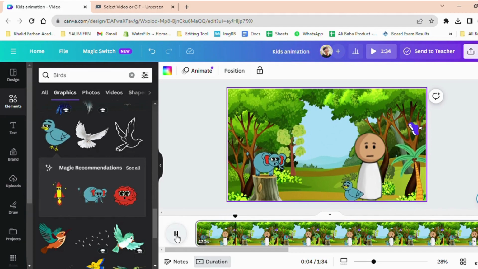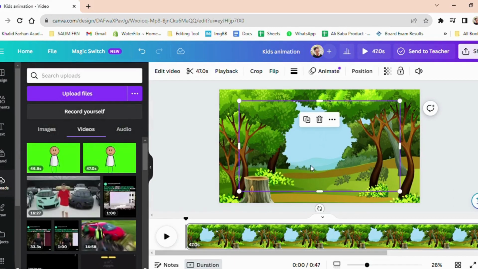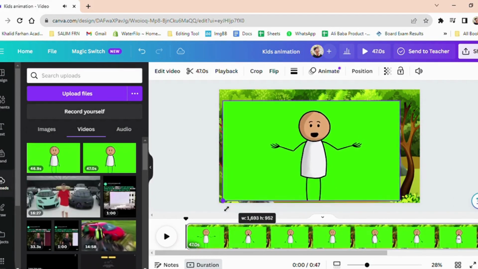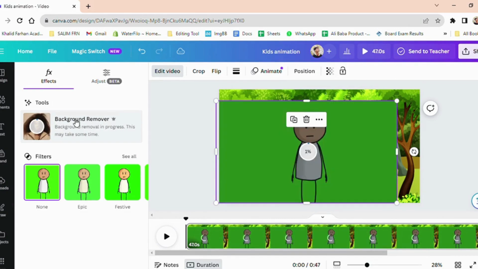Now our background is set. Then from the Upload menu, we just drag and drop our animation video. Now let's take the next crucial step in our process, removing the green background from our animated video. To get started, click on the Edit Video option. Then eagerly click on Remove Background. It might take a little time, but soon enough you'll witness the green background vanish.